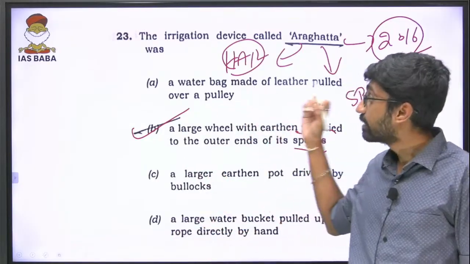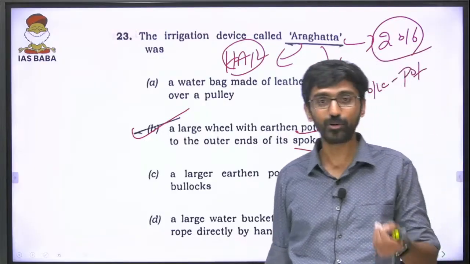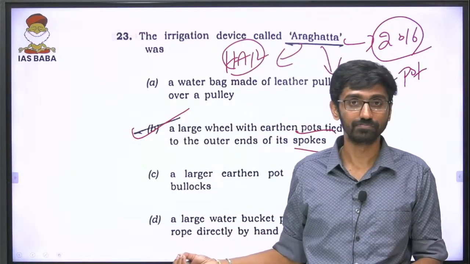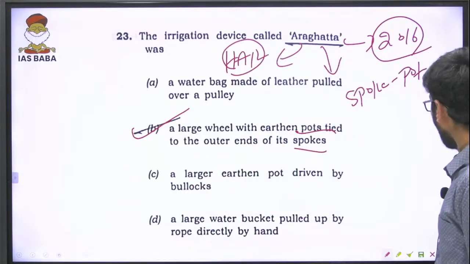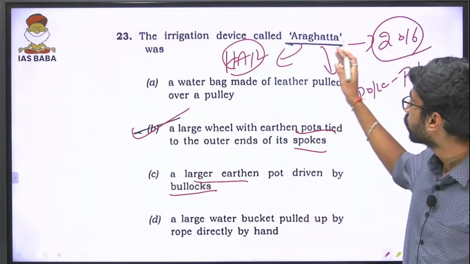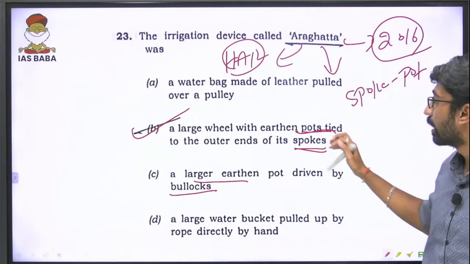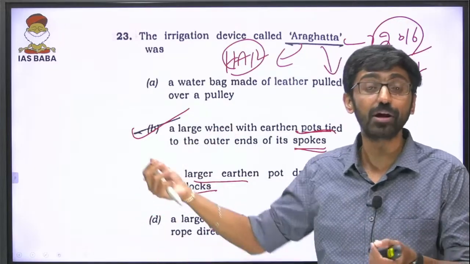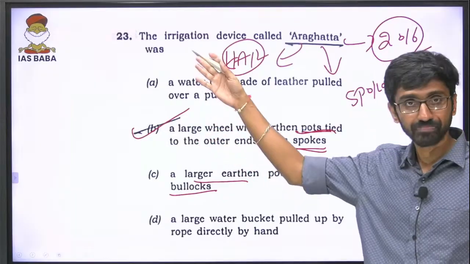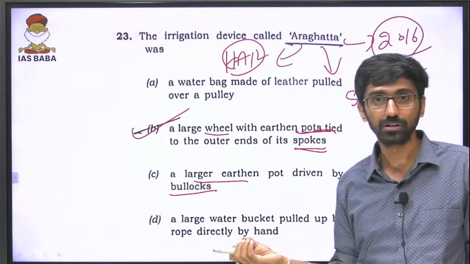So this is a 2016 question that is repeated in 2025. Look at that. We always emphasize the PYQs. Why PYQs matter a lot is because of this reason only. Okay, so this is done. Again, people might get confused by the large earthen pot with bullocks, because to run the Aragatta you can use bullocks also, but the actual meaning is spokes and pots, right? Because it can be operated by humans too, and that is the reason I believe this should be the correct answer: a large wheel with earthen pots tied to the outer ends of its spokes. That's correct.